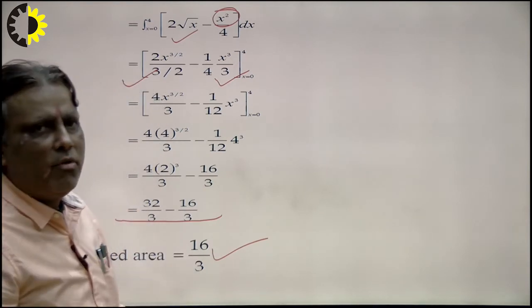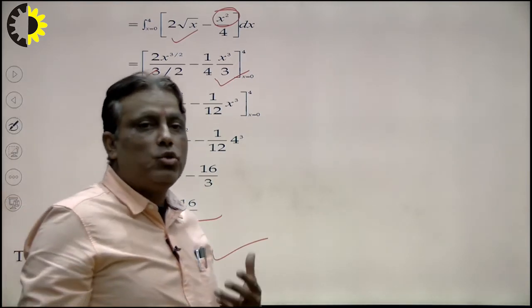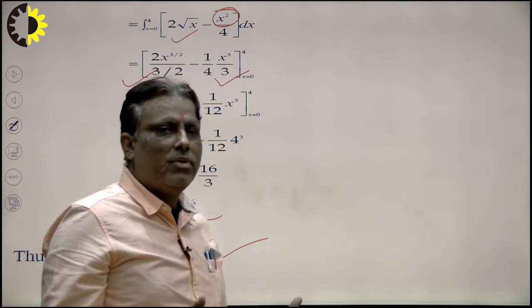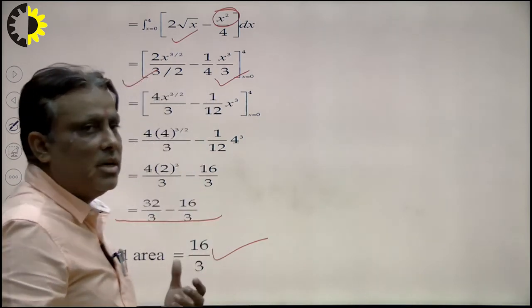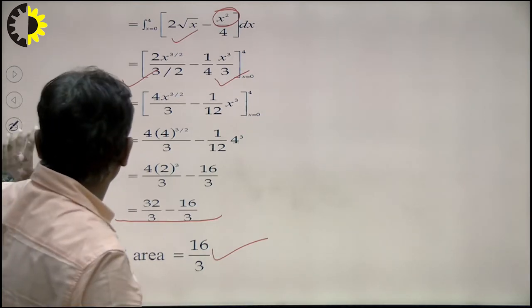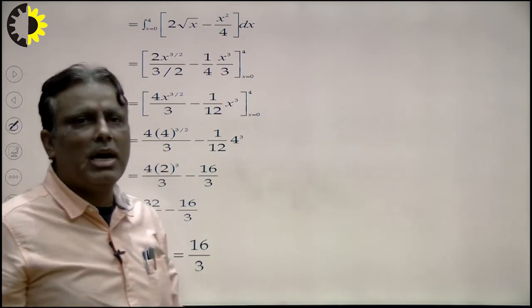So in this way we find the area bounded by two curves. Here we can say that with the help of area we can calculate the surface area as well. In this way we can find out the answer and solve the problem.